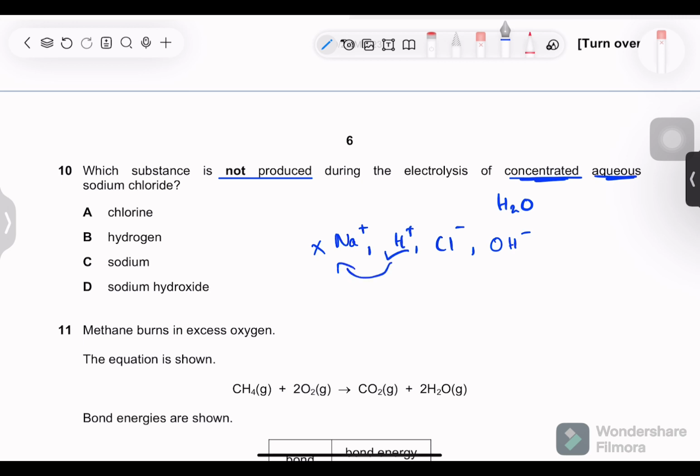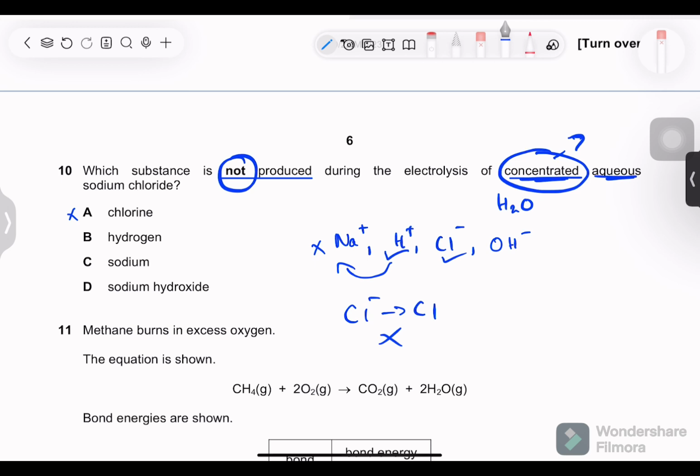Cl, although it is above hydroxide ion in the reactivity series, it still will discharge because concentrated is used. Whenever the word concentrated is used, that substance is preferred. Next, OH minus, so we already decided Cl minus will deposit. So chlorine is produced, yes, from chloride ions, chlorine will be produced. This is not the half equation, this is just a demonstration of what will be produced. The half equation is different. So chlorine will be produced, yes.